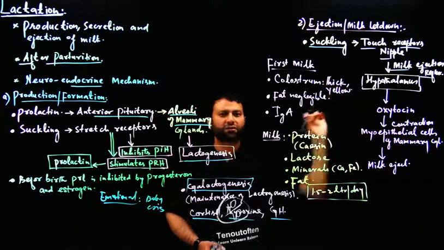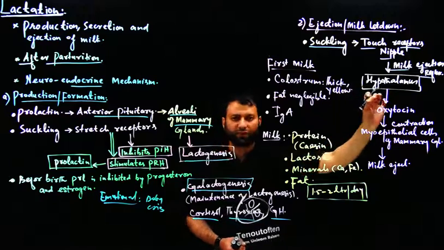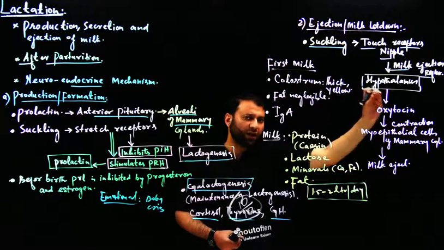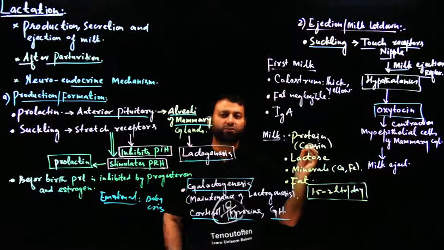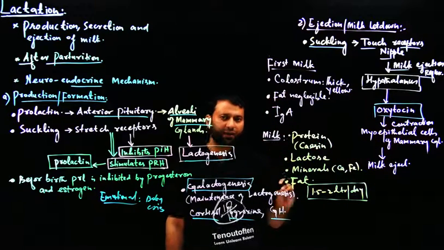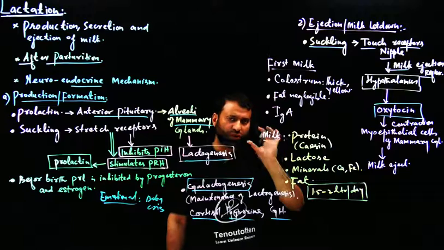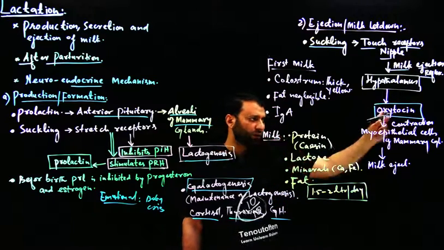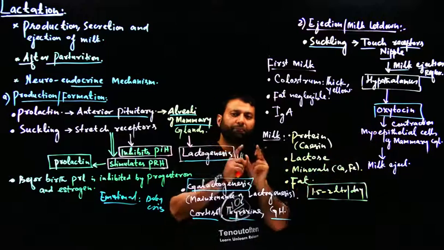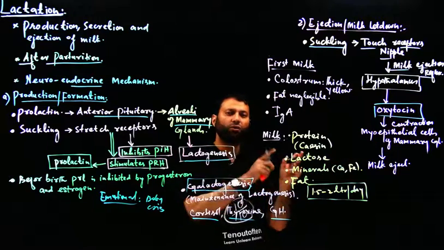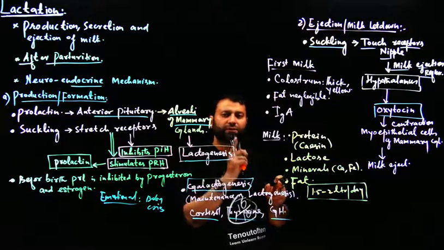This milk ejection reflex goes to the hypothalamus. Hypothalamus ने जब इसको receive किया, hypothalamus secretes oxytocin. ये oxytocin जिसको milk ejecting hormone भी कहते हैं, ये oxytocin पहले store होता है posterior pituitary में. Now posterior pituitary से oxytocin is released, and this oxytocin goes to the myoepithelial cells of